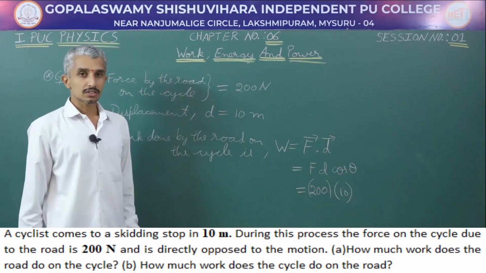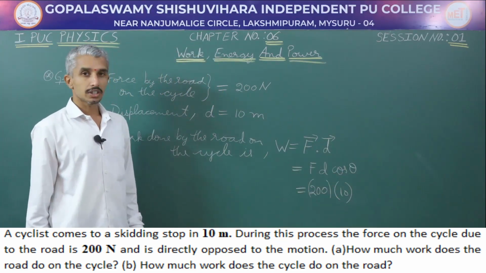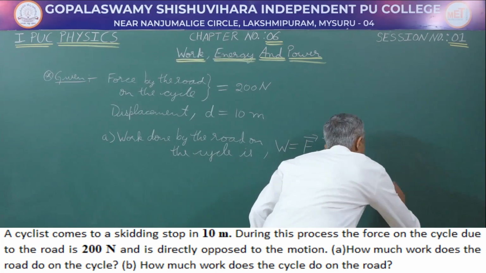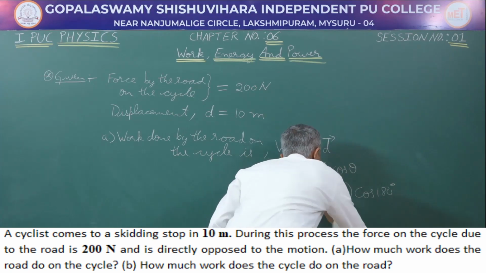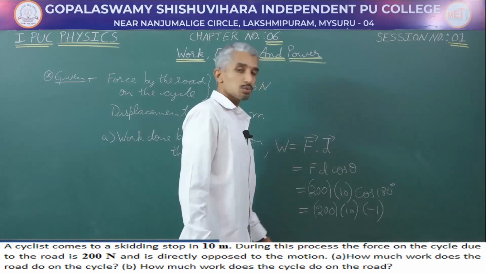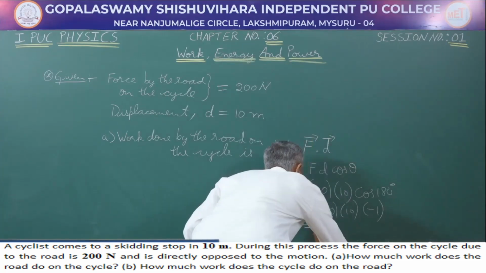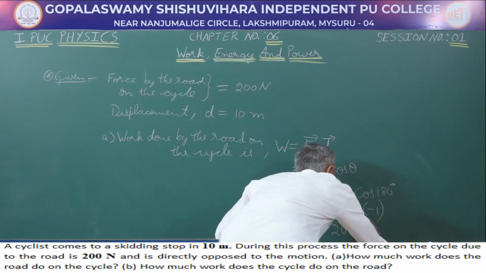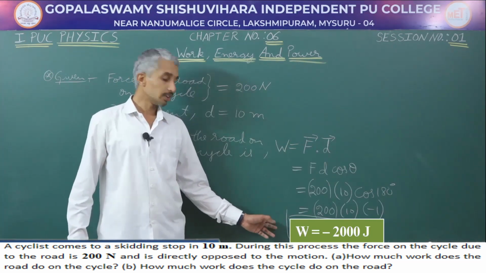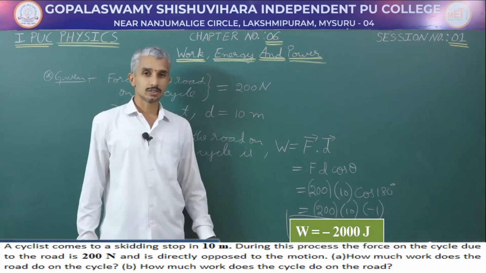It has been mentioned that the force of the road on the cycle is opposite to motion, which means this is going to be cos 180 degree. So, 200 into 10, cos 180 degree is minus 1, therefore, you will get this as minus 2000 joule. Therefore, the work done by the frictional force of the road on the cycle is negative.